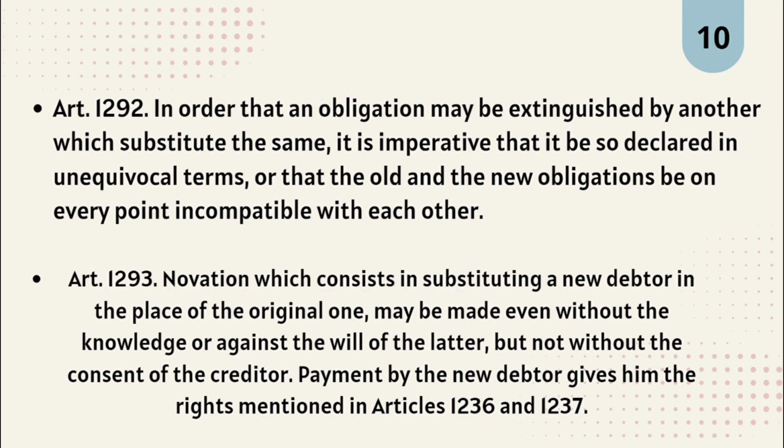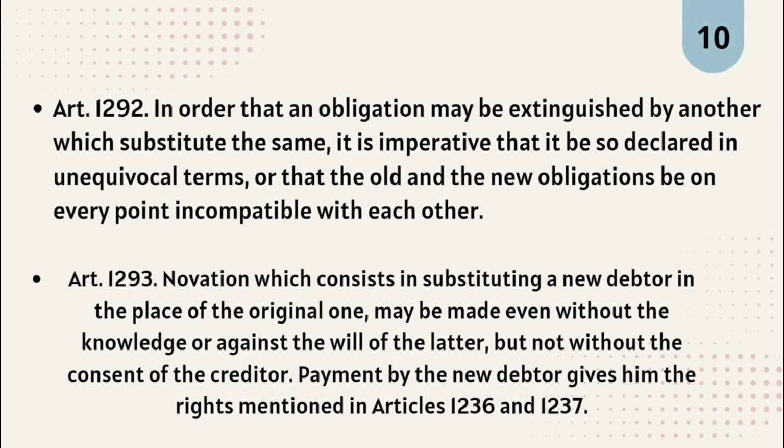So let's talk about Article 1293. Novation which consists in substituting a new debtor in the place of the original one may be made even without the knowledge or against the will of the latter, but not without the consent of the creditor. Payment by the new debtor gives him the rights mentioned in Articles 1236 and 1237.